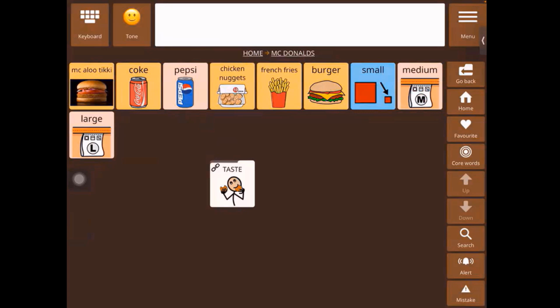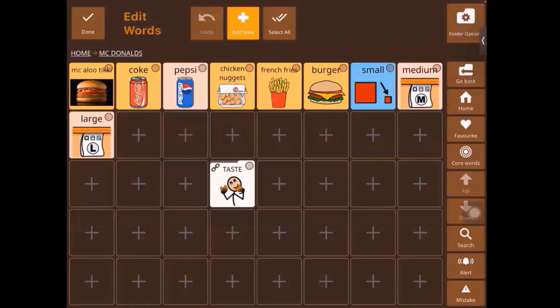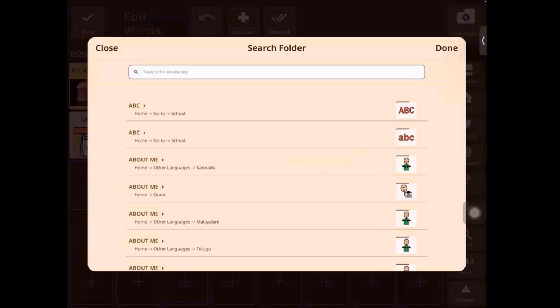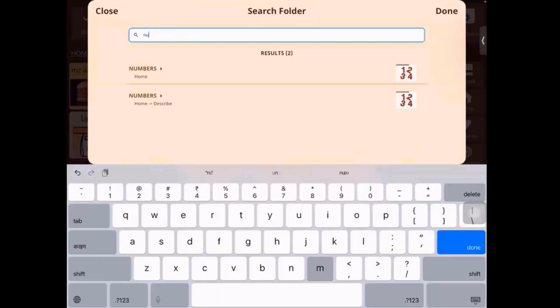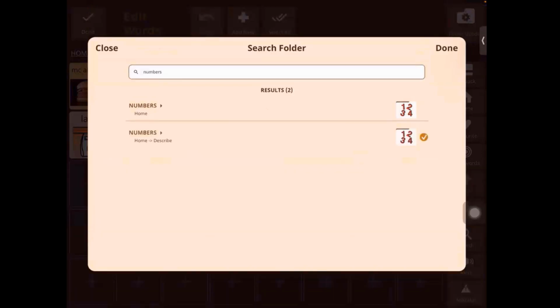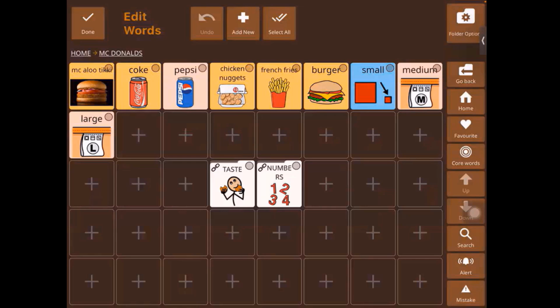Now let's add one more folder, right? So let's say I want to add a numbers folder because I want to talk about how many burgers I want or how many cans of Coke or Pepsi I want. So I can do the same and link the numbers folder. So we go into menu, edit, add new, link an existing folder. Then this time I'm going to type numbers. Right, then select. And now as you can see, the numbers folder has also been linked.